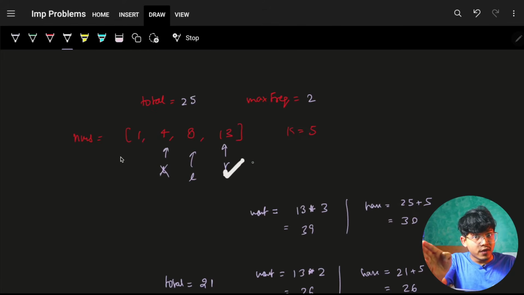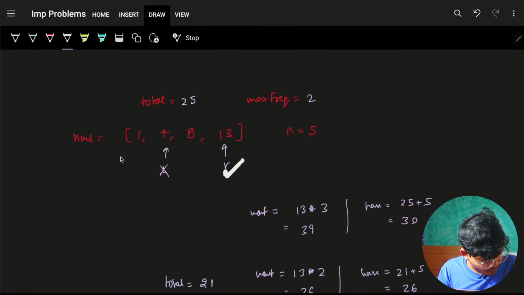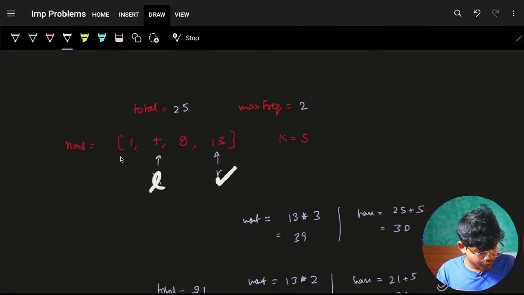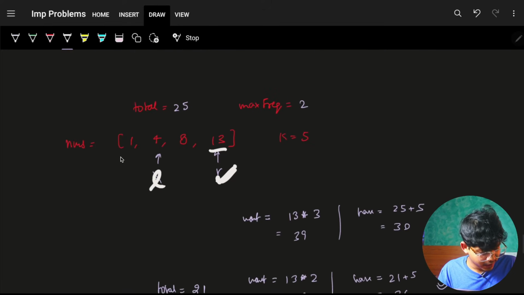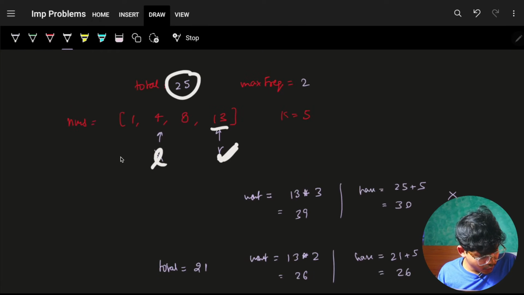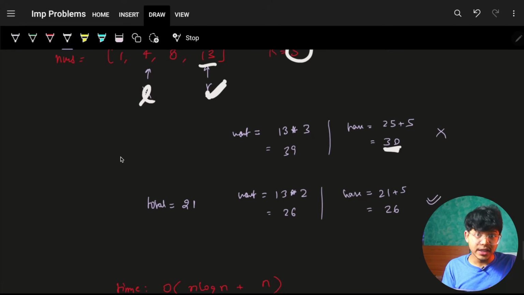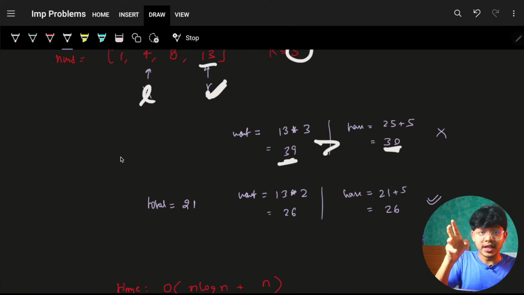Again, you will move your R. R will always move ahead in the next step. Your L was pointing here itself. If you remember, your L was pointing at 4. So you will just move ahead your R. You will add a 13 to your previous total, which is 12. You will get a 25. It's a new total value or a new sum. Again, what you have is 30. What I want is 13 into this length, which is 3. I want 13 into 3, 39. It is more. So increase your L, and keep on increasing your L until this condition is satisfied.